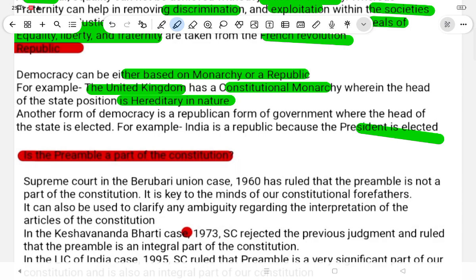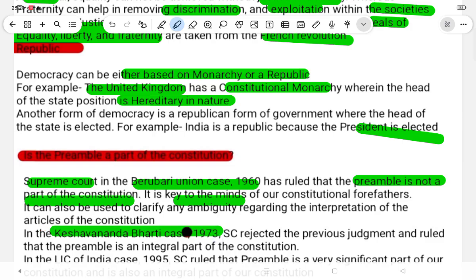Is the preamble a part of our constitution? The Supreme Court in the Berubari Union case 1960 ruled that the preamble is not a part of the constitution. It is the key to the minds of our constitutional forefathers. It can also be used to clarify ambiguity regarding the interpretation of the articles of the constitution. In the Kesavananda Bharati case 1973, the Supreme Court rejected the previous judgment and ruled that the preamble is an integral part of the constitution.